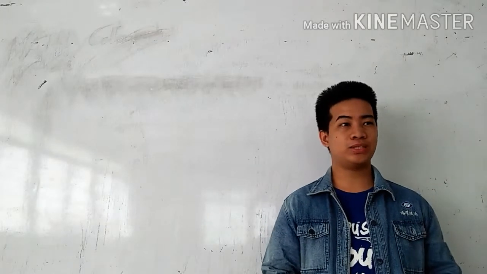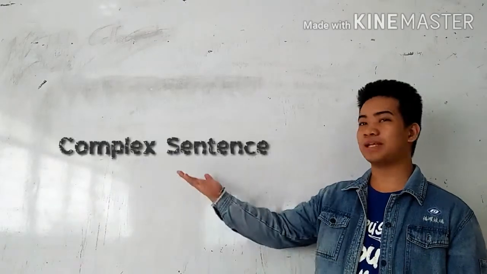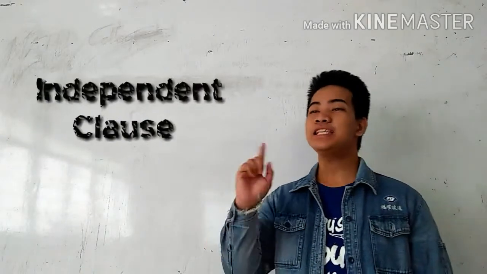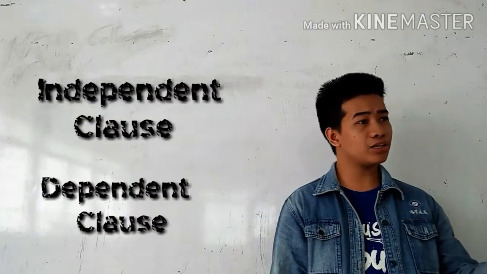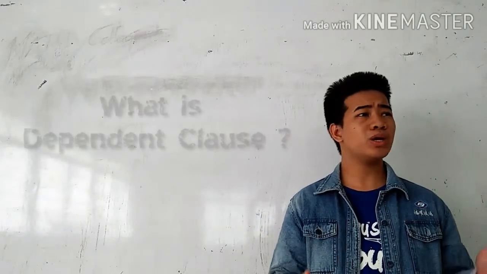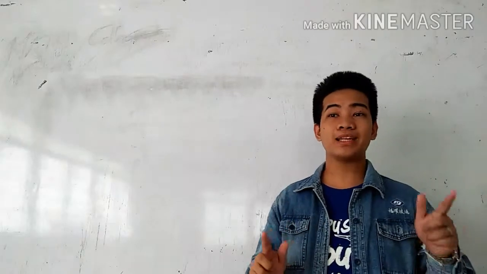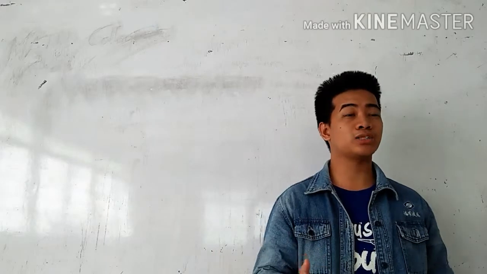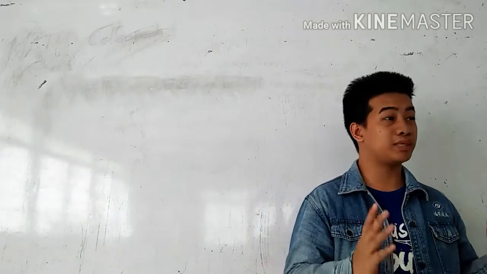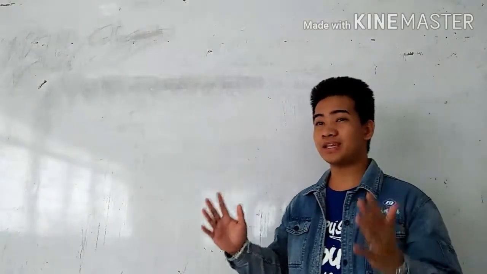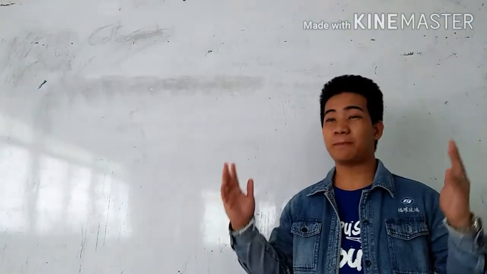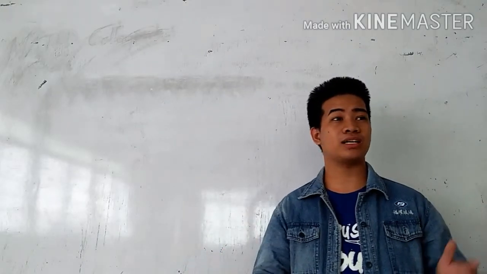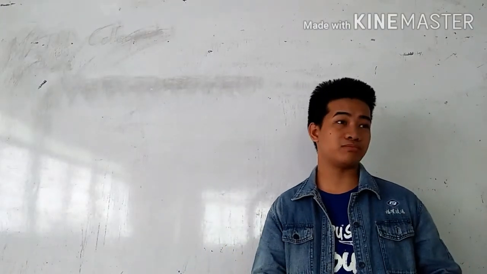Let us now proceed to the last part, which is the complex sentence. A complex sentence is made up of an independent clause and a dependent clause. So now the question is, what is a dependent clause? A dependent clause is quite similar to an independent clause, but it lacks one of the elements that would make it a complete sentence. They are called dependent clauses because they really need to depend on something in order to stand, unlike the independent clause, which in itself can stand alone.